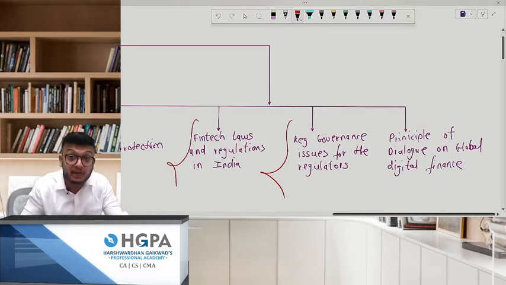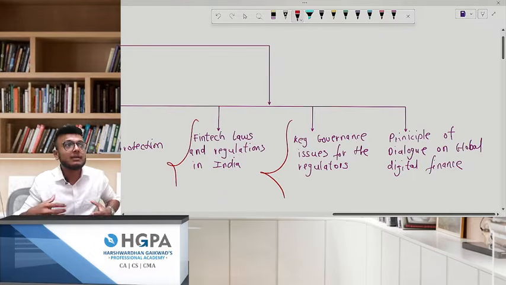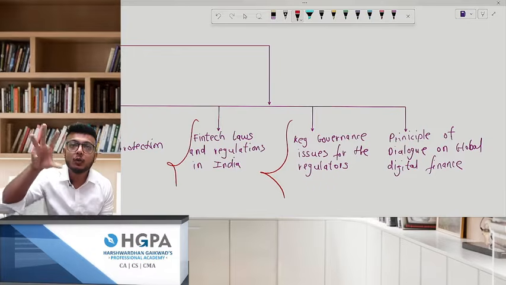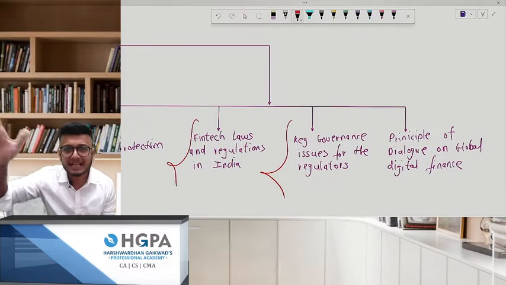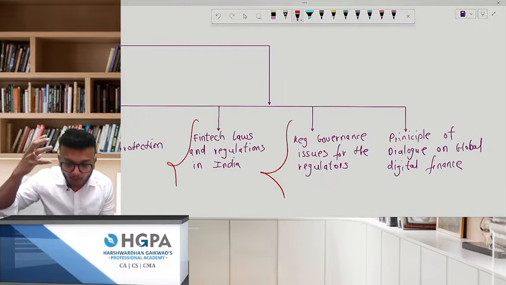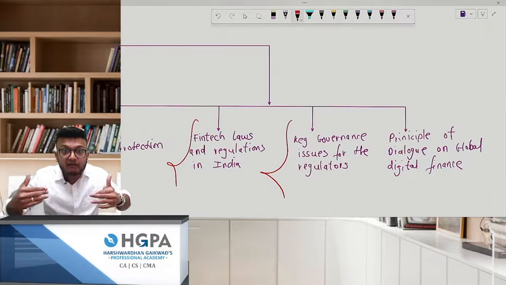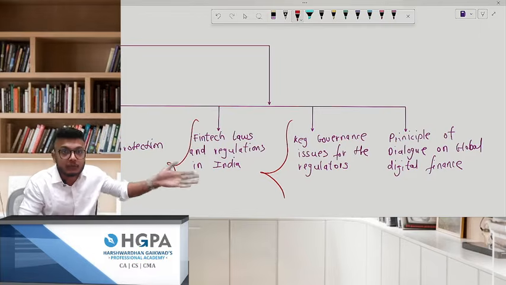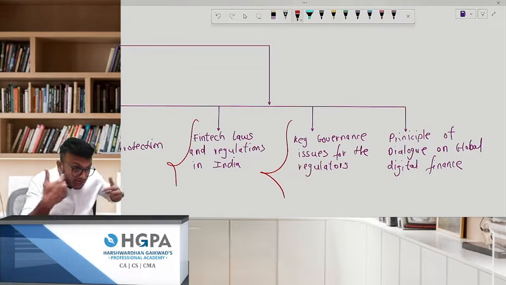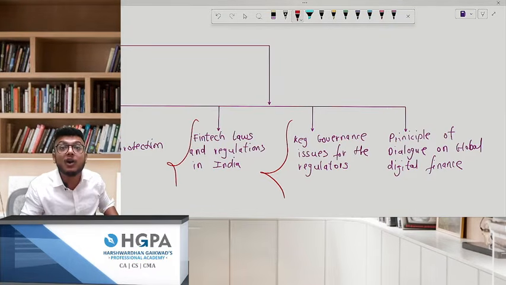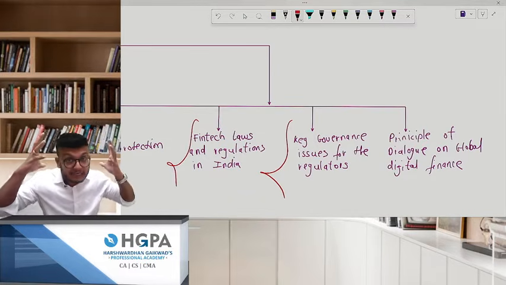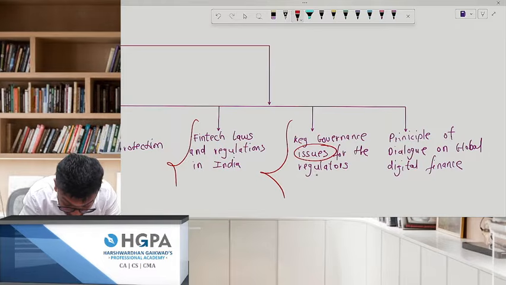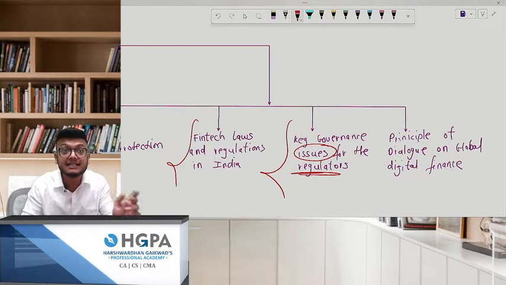Second, fintech laws and regulations in India. What are the governing issues for the regulators? See, the problem is what? Like many parts of the world, cryptos are being accepted. Now the problem is people of India are waiting for when the finance ministry will give approval for the cryptos. When will we start to exchange cryptos instead of money? But see, that is a big debate. But what is the question? And what are the issues faced by the regulators to bring in this currency?